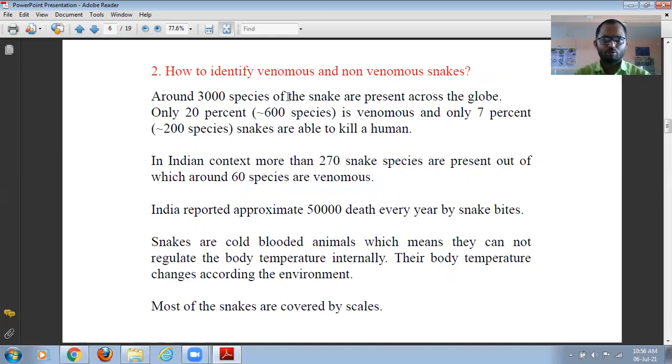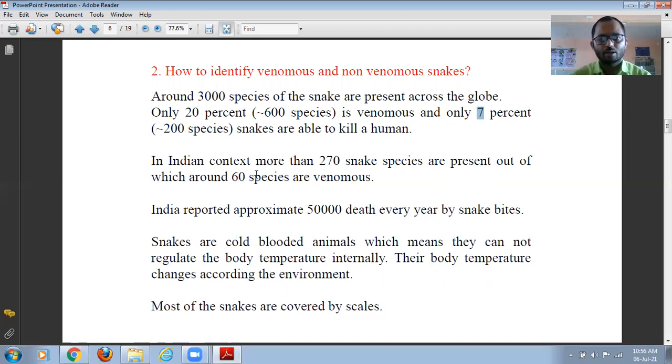So now we come to the main point: how to identify the venomous and non-venomous snake. Around 3000 species of snake are present across the globe, and only 20%, that is near about 600 species, are venomous, and only 7% of snakes are able to kill humans. So very few venomous snakes are found across the globe, we can say that.